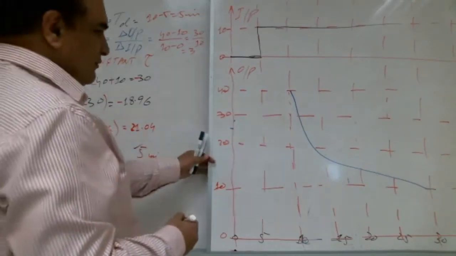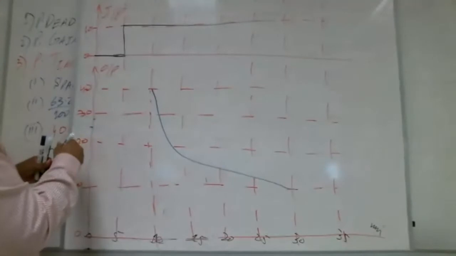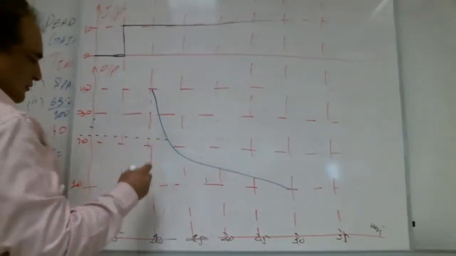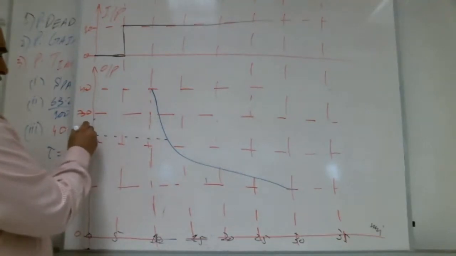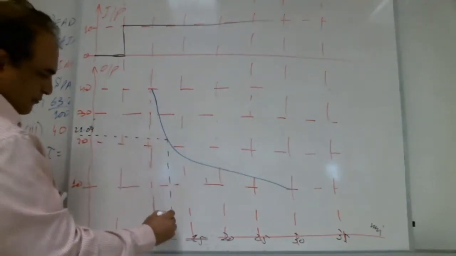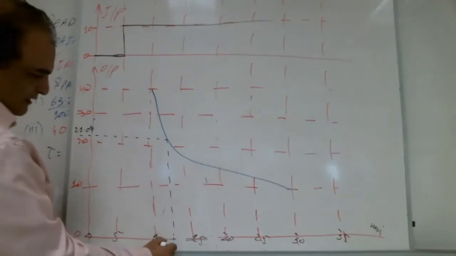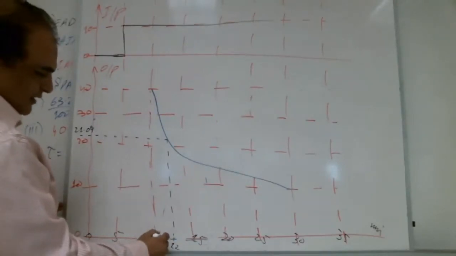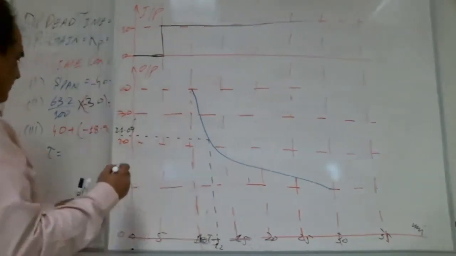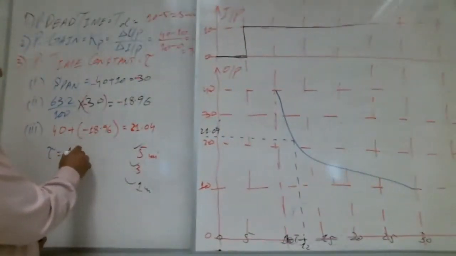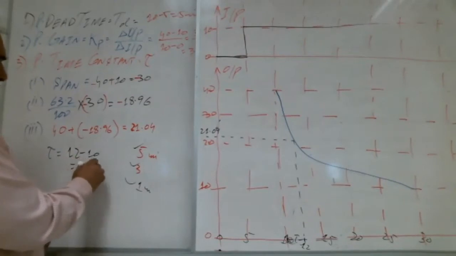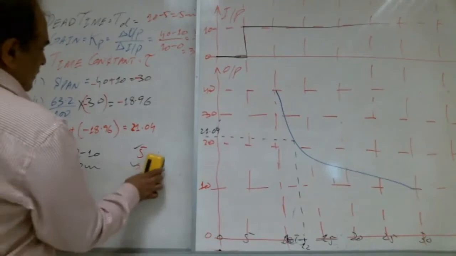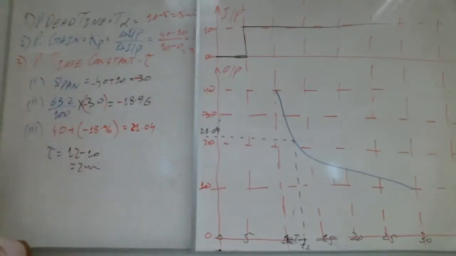Okay, now come here. 21.04 approximately here. Bring it here. So it is approximately 12. This is 10. So 12 minus 10 is the time constant. How much is the time constant? 12 minus 10, 2 minutes. Any question up to here, Shabab?